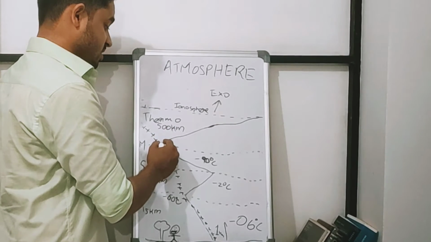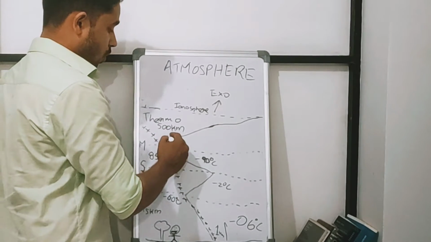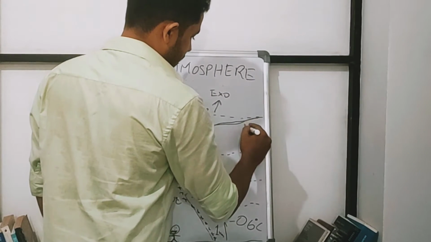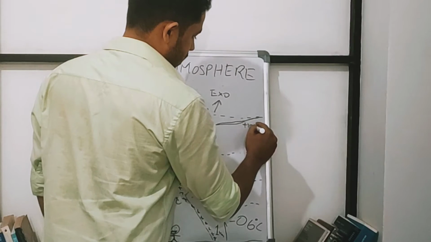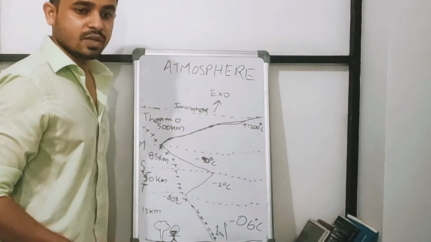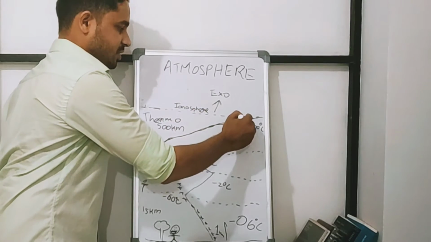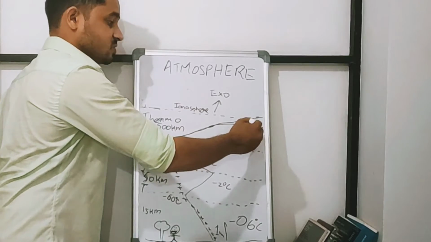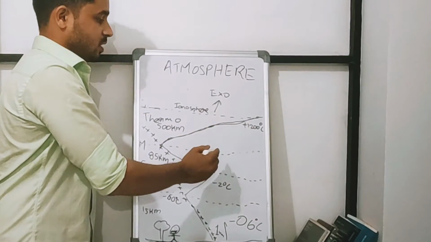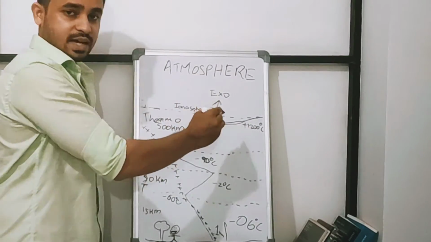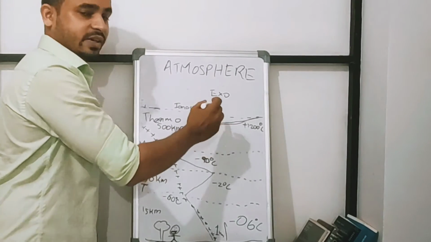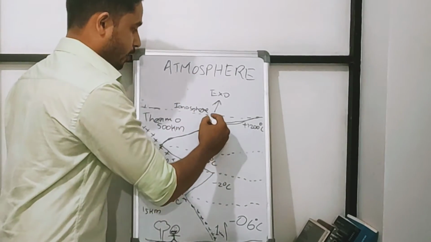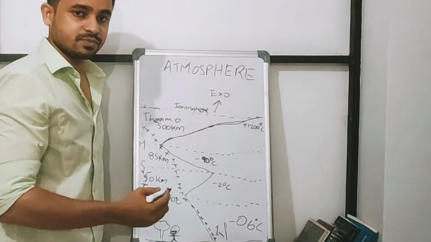the temperature starts increasing. It will go on increasing till plus 1200 degrees Celsius. At this stage, when you reach the ionosphere, the temperature would have increased up to plus 1200 degrees Celsius. What does this mean? This means that instead of gases, there will be more ions in the ionosphere and exosphere.